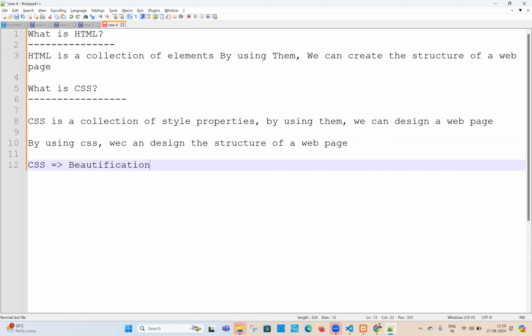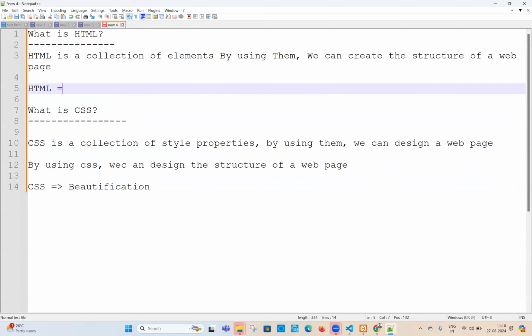B-E-A-U-T-I-F-I. Beautification. What does HTML mean, anybody? HTML means what? Structure. Structure will be created using HTML. CSS means beautification of the web application is all done with the help of CSS only. CSS is a collection of style properties.